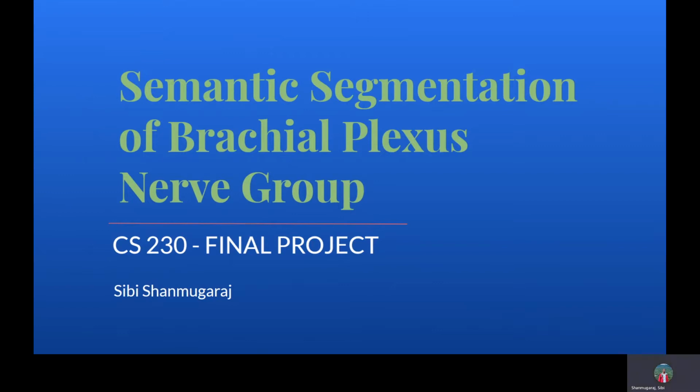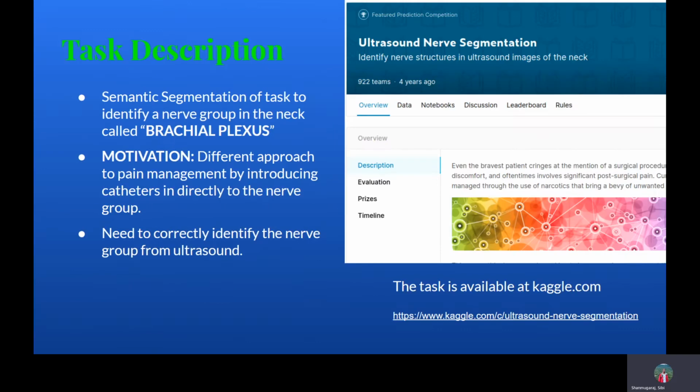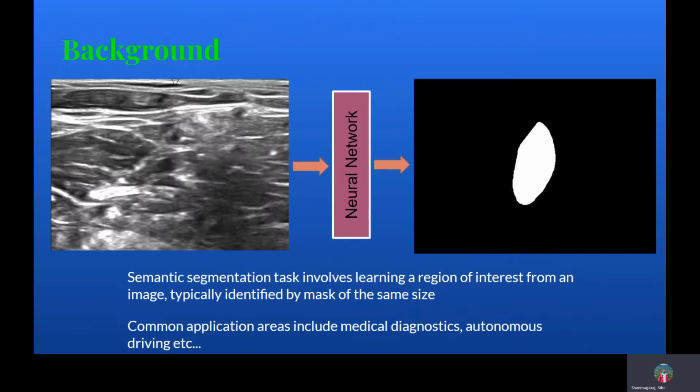For the term project, I worked on a semantic segmentation problem where the task is to identify a nerve group called brachial plexus from the ultrasound images. The motivation here is to explore alternative ways of pain management where we introduce pain catheters directly at the origin of pain, which requires much more accurate localization of the nerve groups.